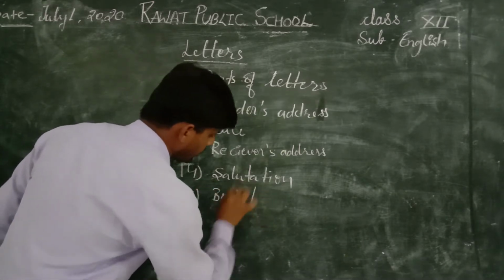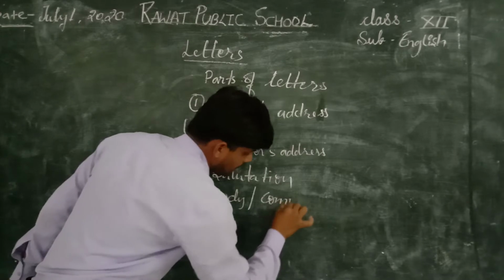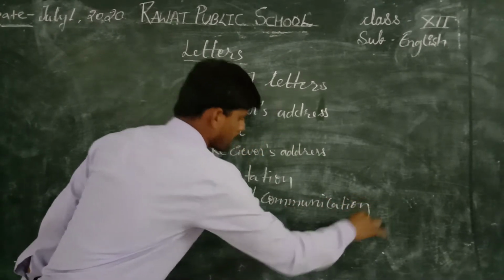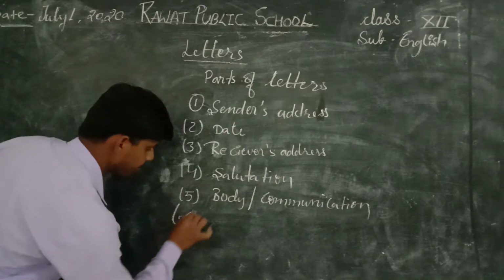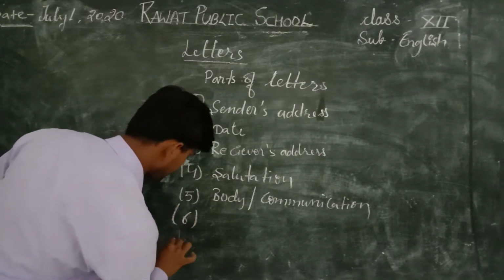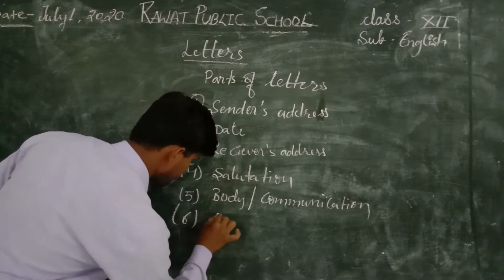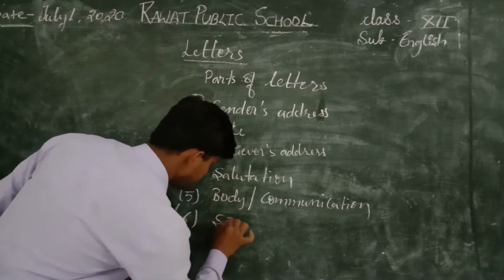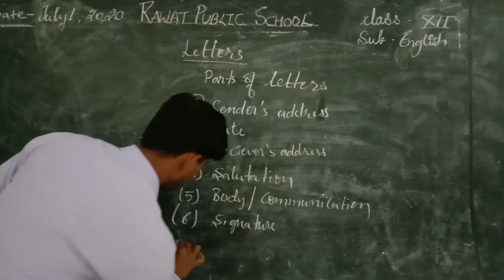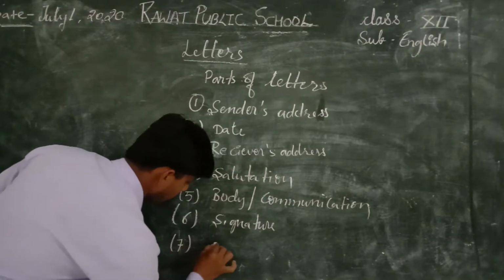We can say communication also. Sixth, signature. 7, closing.